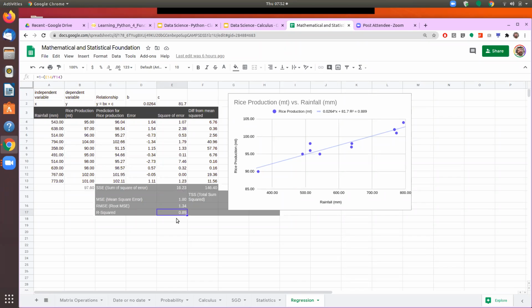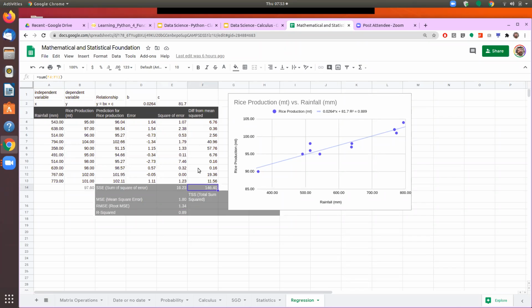This one is the square of the error. It means that this part of the variation we have not been able to explain, or capture. So 1 minus this becomes how much I have been able to capture, and that becomes the R square.